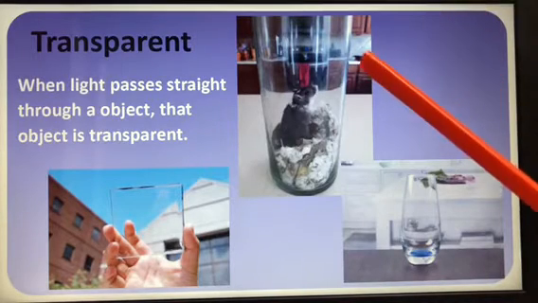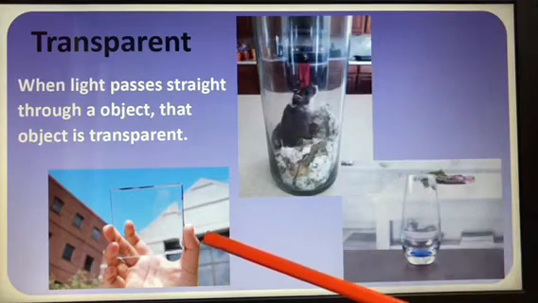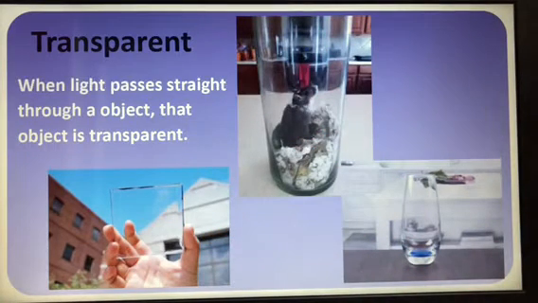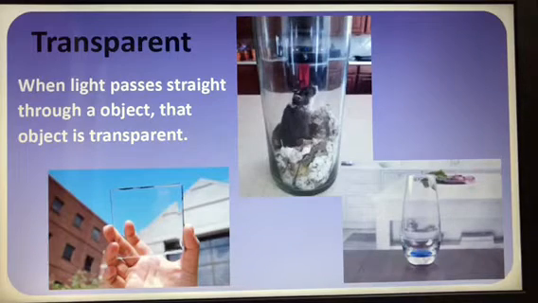All glass, mirror, all these are transparent objects. It means, when light passes straight through an object, that object is called a transparent object. You can see it clearly in these pictures here, how the light is passing straight through an object.